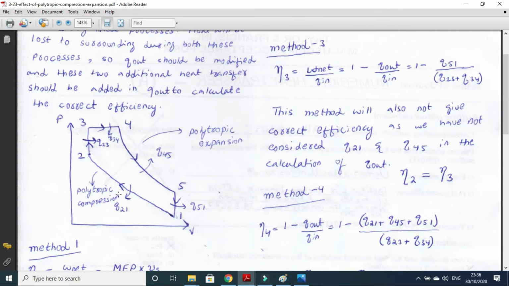But if 1 to 2 is polytropic and 4 to 5 is polytropic, we need to consider these Q out as well. Q21 is the heat out during the process 1 to 2, and Q45 is the heat out during the process 4 to 5. So now there will be 3 Q out, and if we want to calculate the correct efficiency, we need to modify the Q out. The Q out will be the addition of these three, Q21 plus Q51 plus Q45. Then you will get the total Q out, and this total Q out should be used in the calculation of the net work. So you will get the correct work output.